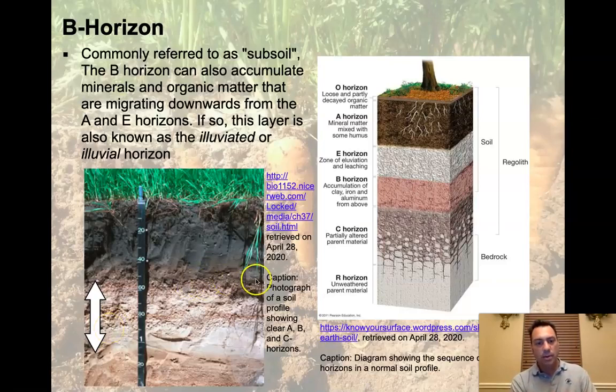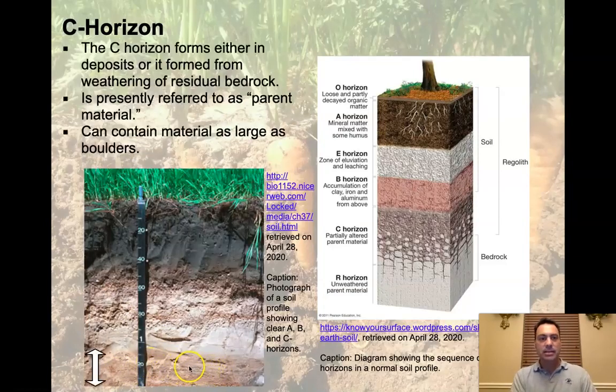So here we don't have a pronounced E, but we have a clear A up on top. So we've got A, and here's our B. And then down below we have a little different texture. It's a different type of material. It turns out that is our next horizon, the C horizon. In this case, it looks like it's derived from sand dunes, but the C horizon is usually stuff that is very similar to the original parent material.